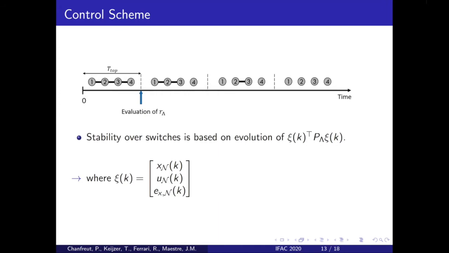Now, this only leaves to prove that the system is also stable over the topology switches. And this can be done. For details, I'll refer you to the paper, but it's done by proving the total increase over the switches of the quadratic performance term is bounded. And this means that it cannot destabilize the overall system.